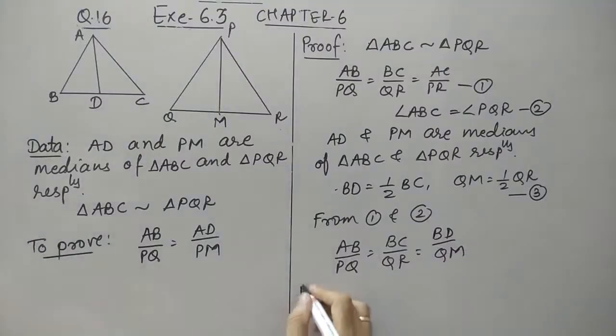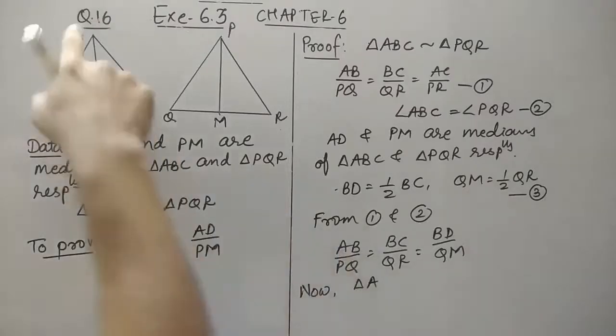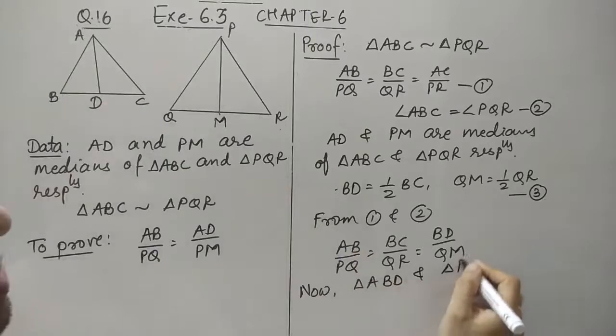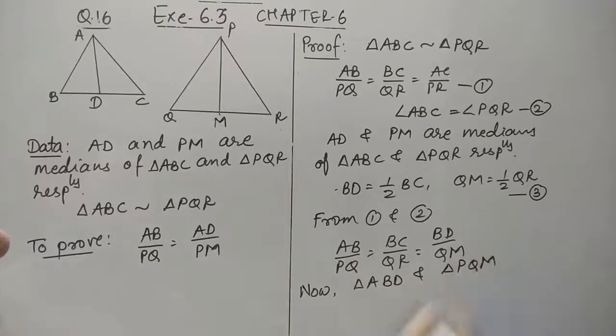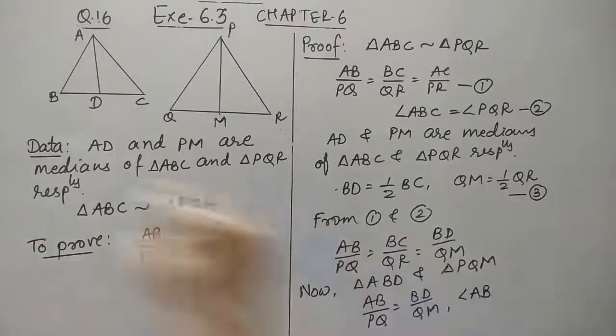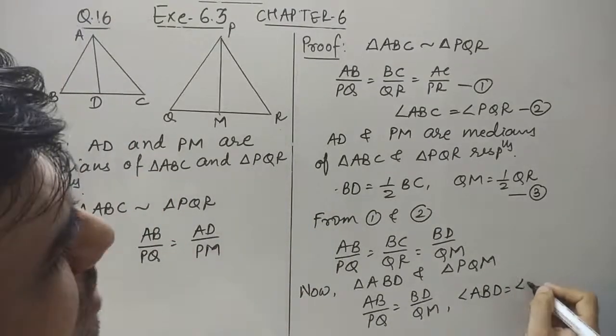Now to show the similarity, for triangle ABD and triangle PQM, we can write that AB upon PQ is the same as BD upon QM. And one angle which we have already used, instead of C I'll write angle ABD is the same as angle PQM.